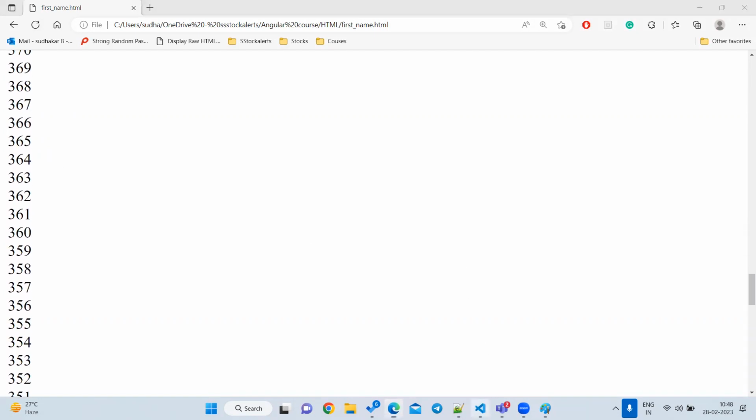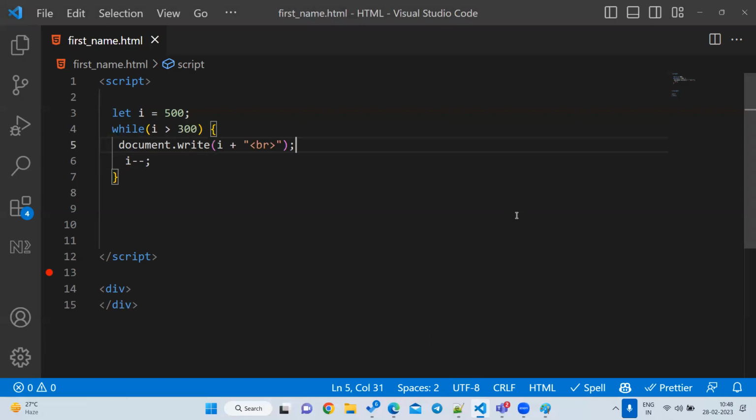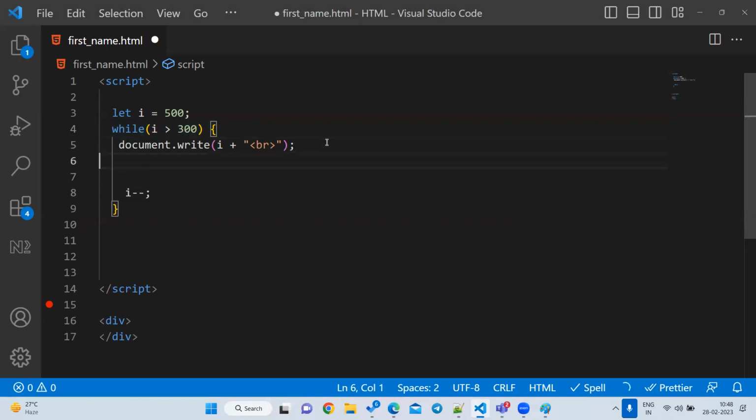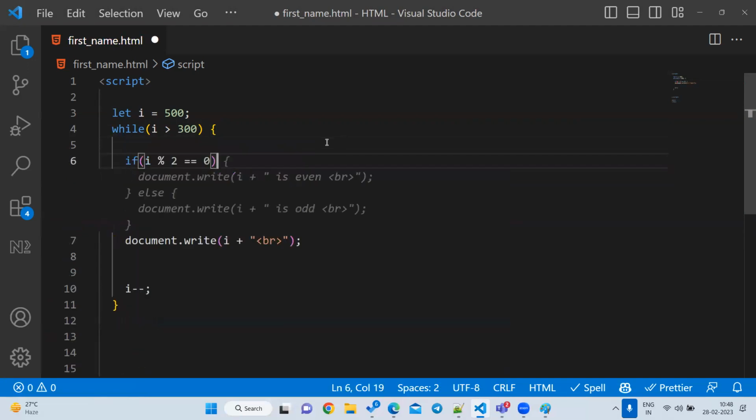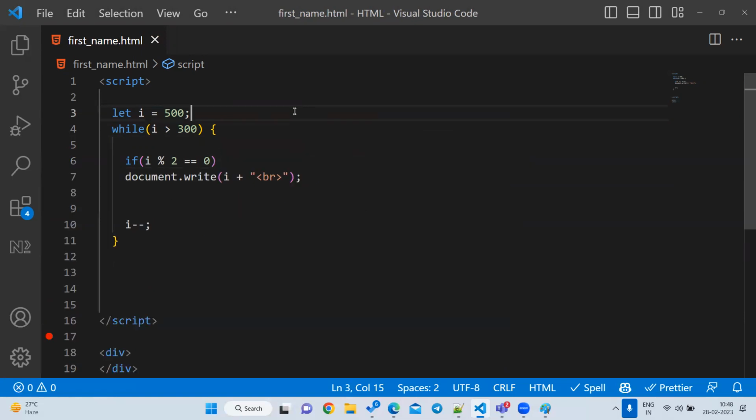Suppose I want to print only even numbers. Tell me how to do it. Easy or difficult? You are not going to touch anything here. We are going to write only this statement inside the if condition. Tell me how to write it. If i percentage, the same condition only. You write it inside the for, you write it inside the while, your if condition will be the same only, it will never change. Let's save it.